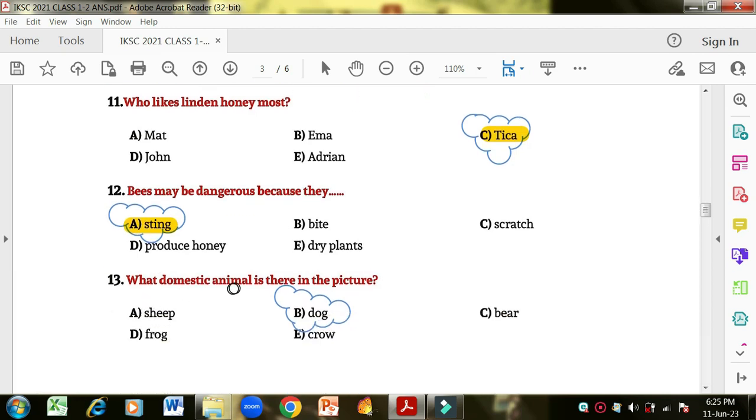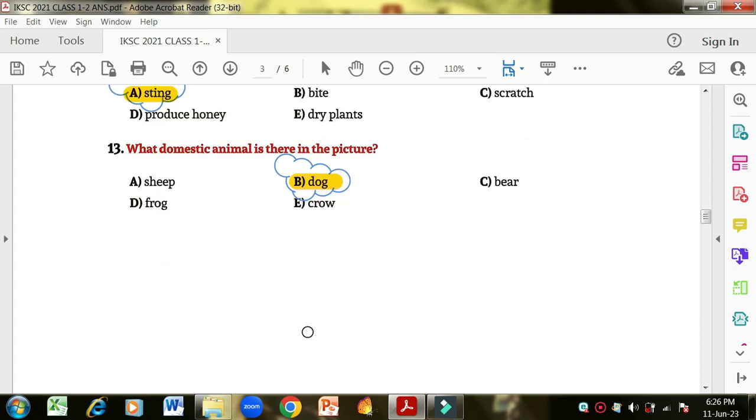What domestic animal is there in the picture? Yes, dog is the domestic animal. Sheep can also be, but sheep is not in the picture. Domestic animals are those which are used at our home, or which we can make use of for our domestic life. So the domestic animal is the dog. Dog is the correct option.